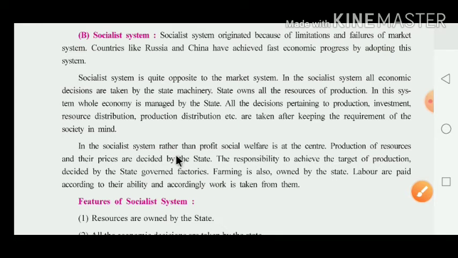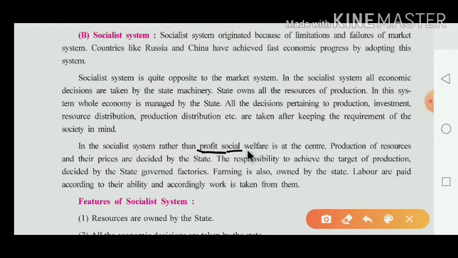In the socialist system, rather than profit, social welfare is the main center. Dear children, you know very well that in the market or capitalist system the main aim is profit. But in the socialist system, the main aim of the government is the welfare of the people. It means the government works on the basis of the welfare of the people. Production of resources and their prices are decided by the state.